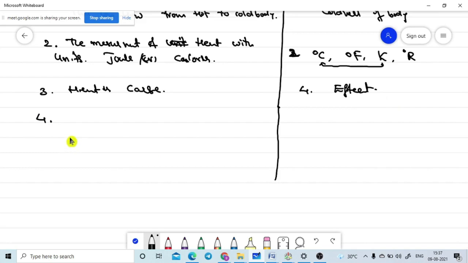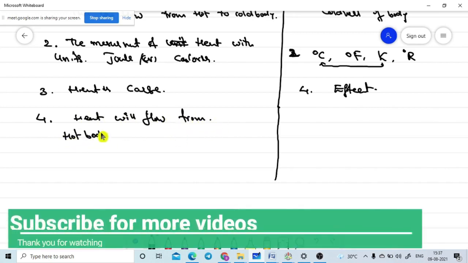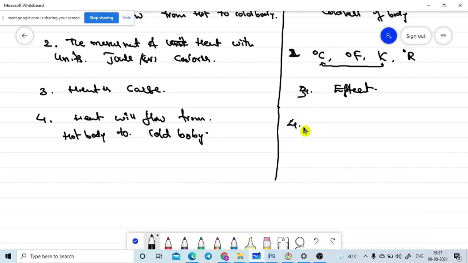Now the fourth one: heat can flow from a hotter body to a cold body. Heat will flow from hot body to cold body. But what does the temperature do here? The temperature tells the direction of the heat flow.